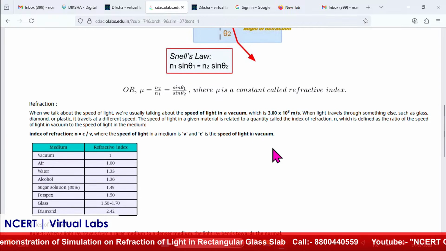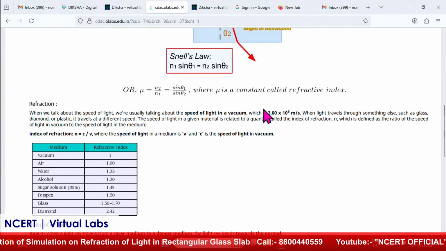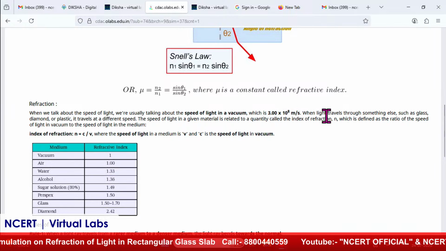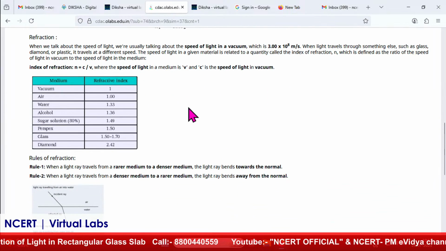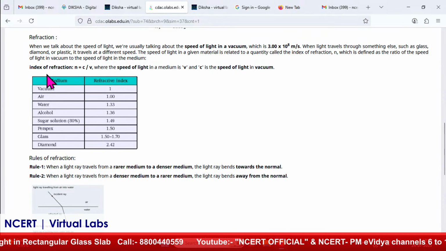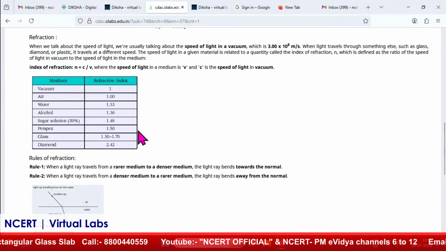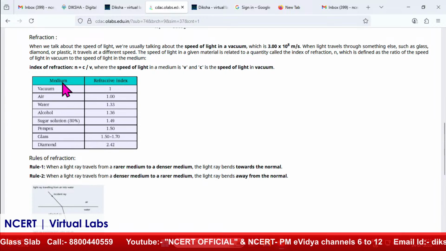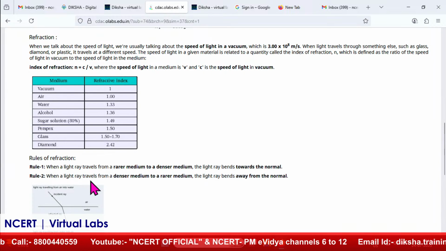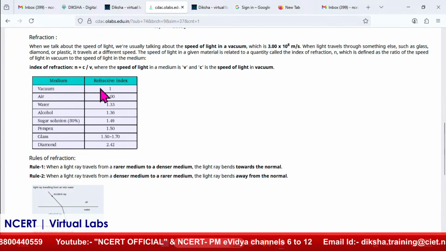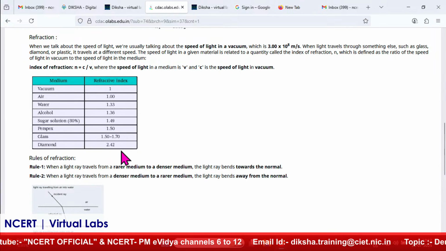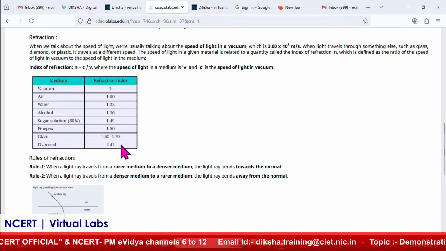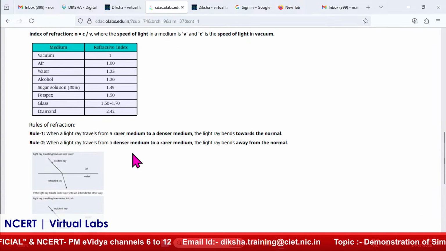Okay. In detail, there is another experiment. We will talk about the refractive index part in the next experiment. Here I am just explaining the refraction of light. Now, you will see one table is also mentioned over here. This table gives the idea of different media and their different refractive indices, and based on it, light bends. The denser the medium, the more bending of light there will be, okay.